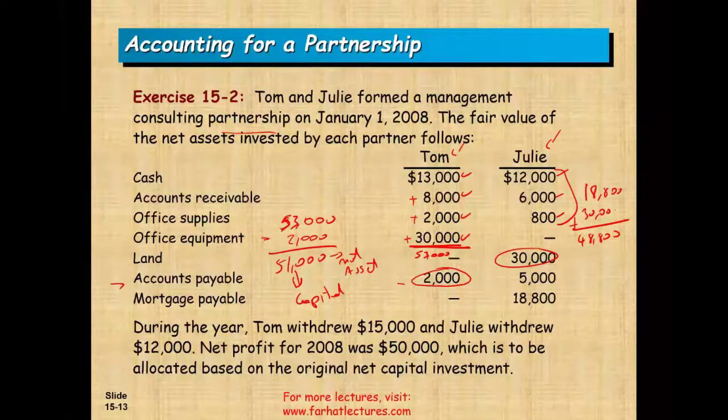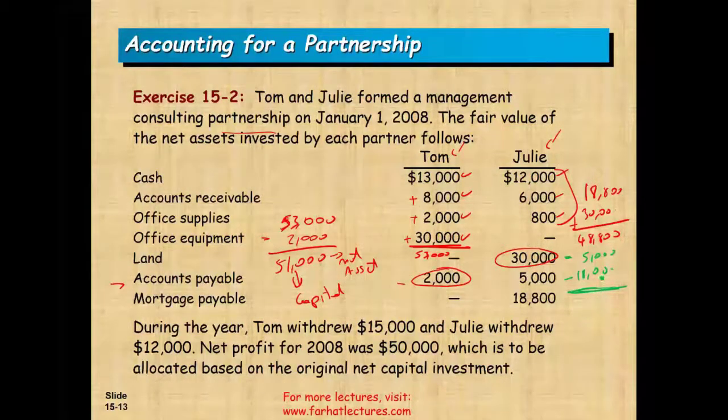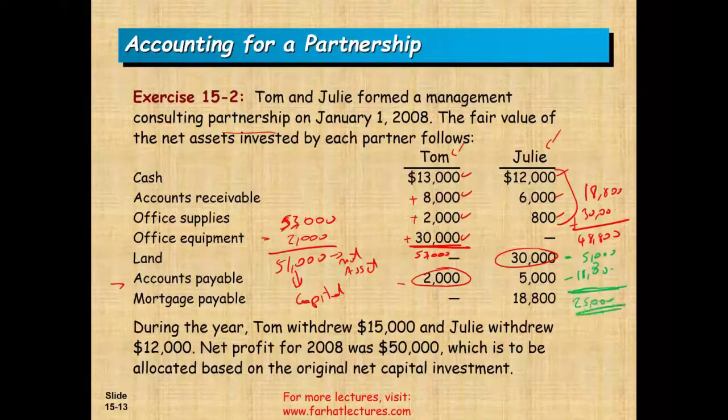Now, what also comes with those assets is a liability that Julie contributed. And when we contribute a liability, we have to reduce your net asset by the liability. You contributed payable and a mortgage payable, maybe for the land. So if we take 48,800 minus the liability of 23,500, it should give us 25,000. So that's your net asset.